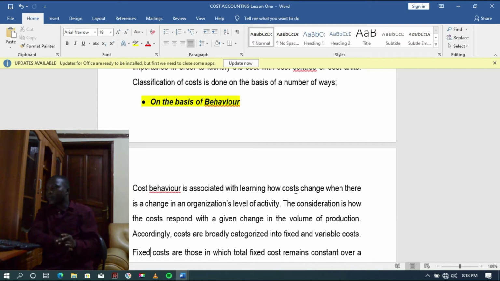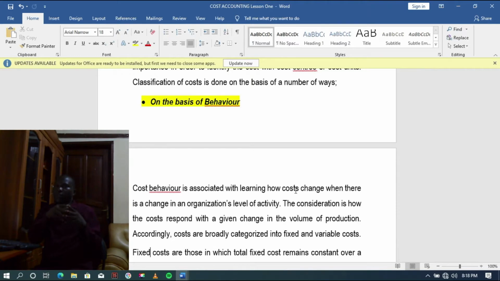And then besides fixed costs, we may have also step fixed costs. So now there's some difference with step fixed costs. They can be constant to a specific level of output. Let's say if you produce from 0 to 5,000 units, the cost may be constant. But when you go beyond 5,000 units, it may increase to a certain level and again be maintained to a certain level of production in that kind of arrangement. So there are intervals within which it can be constant, and when that interval is exceeded, it can increase as well.